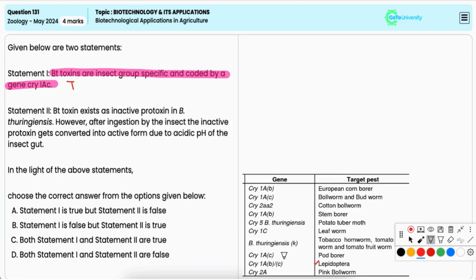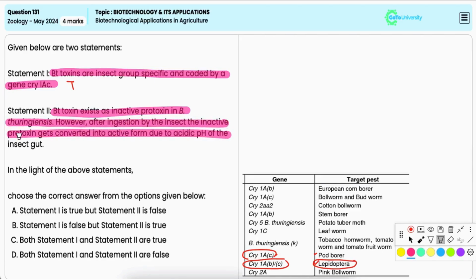the gene Cry1AC is one of the cry genes encoding for proteins which is toxic to specific insects, for example, Lepidopteran pests. Statement 2: Bt toxins exist as inactive prototoxin in Bacillus thuringiensis. However, after ingestion by the insect, the inactive protoxin gets converted into active form due to the acidic pH of the insect gut. Now, this is not true.